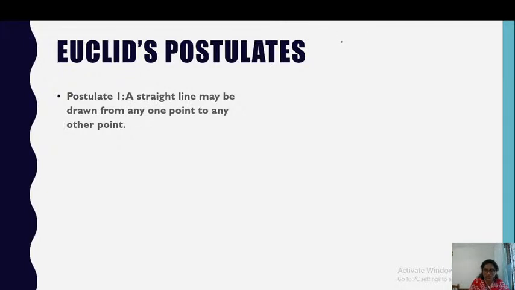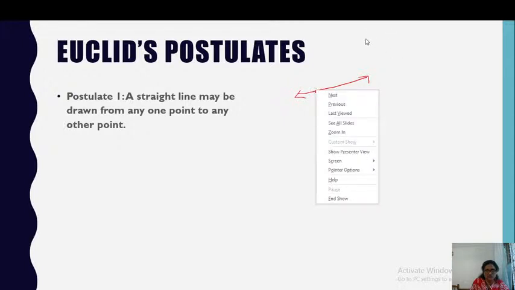So suppose I am having a point here. I want to draw a line through this point. So this is a line. So this was the point. A straight line may be drawn from any one point to any other point.